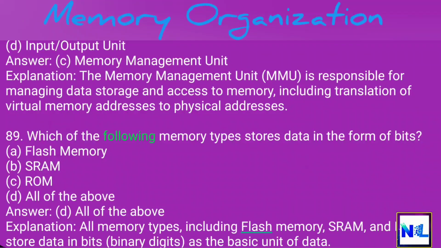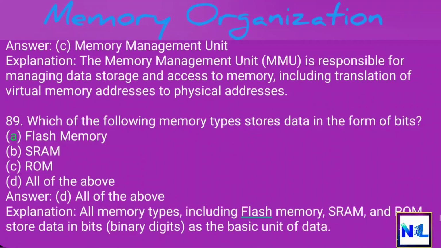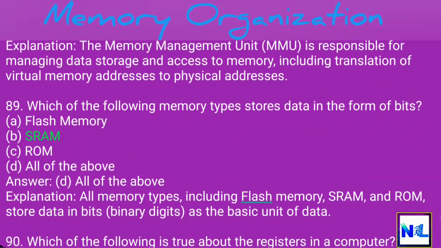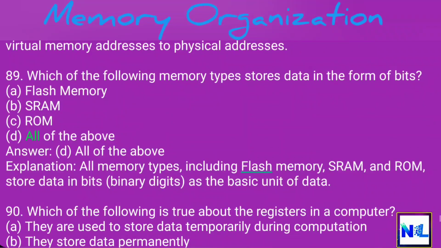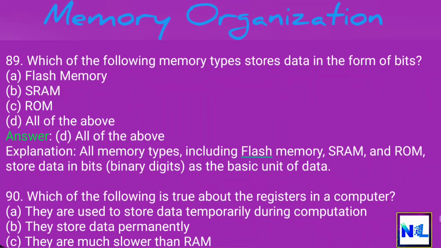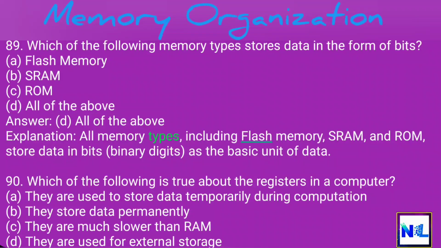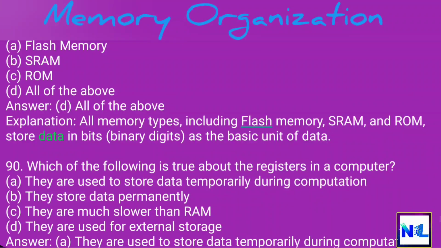89. Which of the following memory types stores data in the form of bits? A. Flash memory. B. SRAM. C. ROM. D. All of the above. Answer. D. All of the above. Explanation. All memory types, including flash memory, SRAM, and ROM, store data in bits, binary digits, as the basic unit of data.